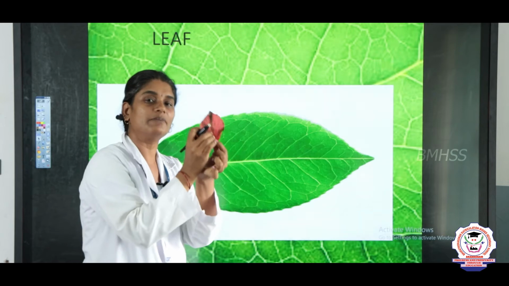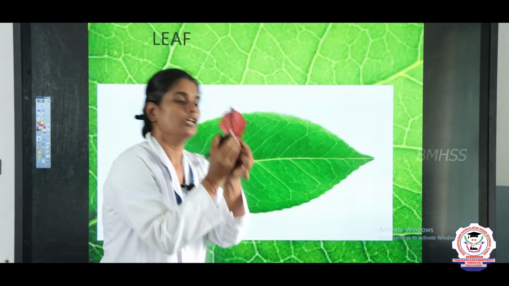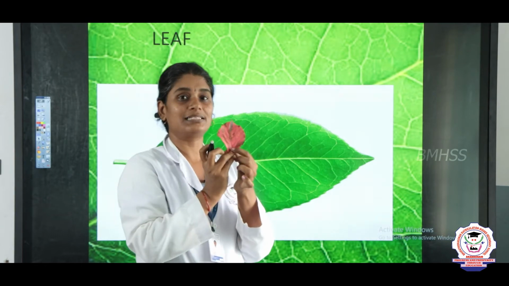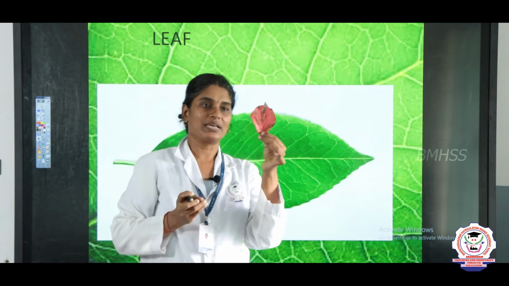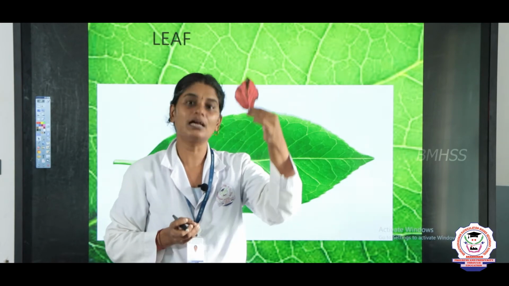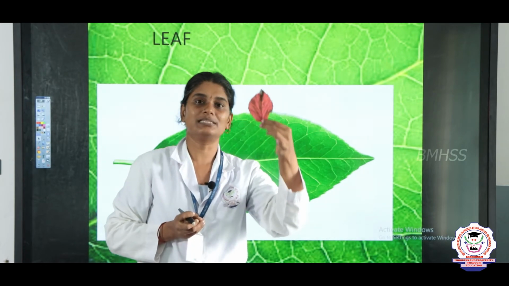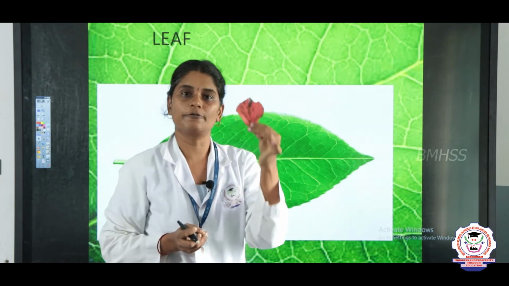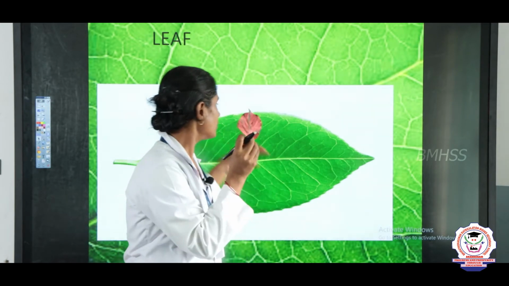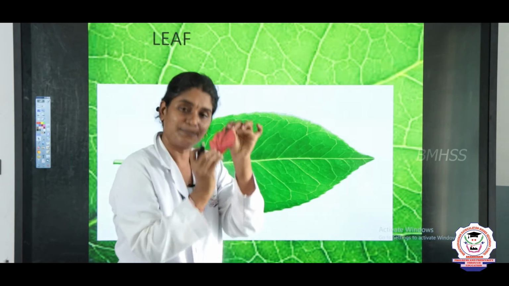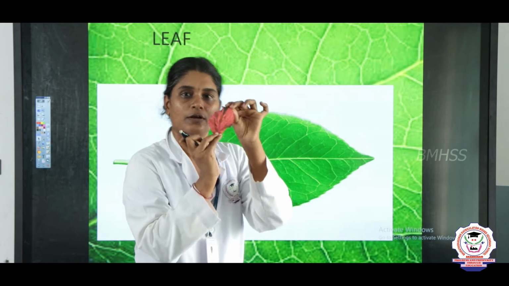That is why it is reddish in color. Even so, these plants also produce food with the help of the chlorophyll pigment, right.